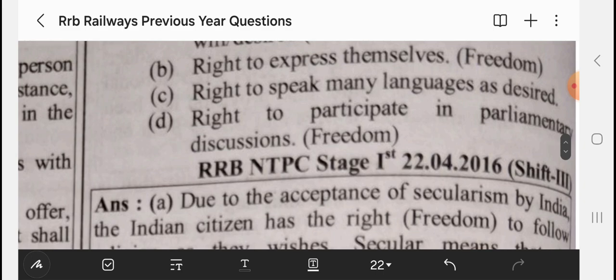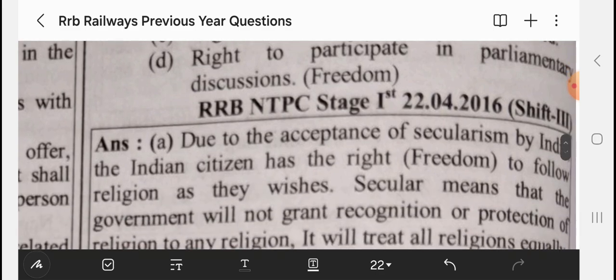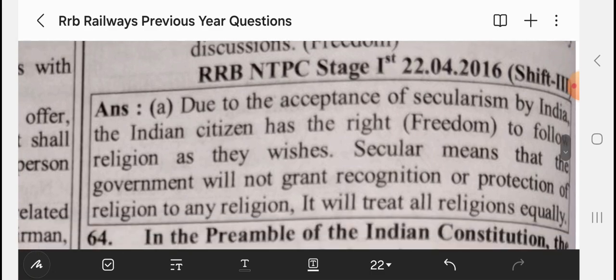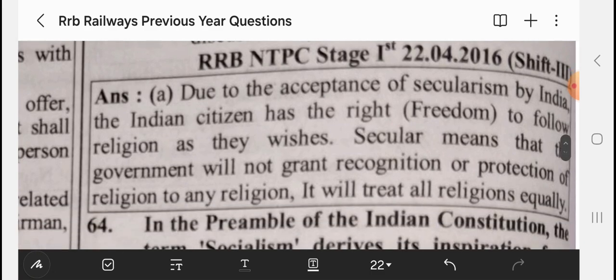Sir, it is A. Due to the acceptance of secularism by India, the Indian citizen has the right to follow religion as they wish. Secular means that the government will not grant any recognition or protection to any religion. It will treat all religions equally.